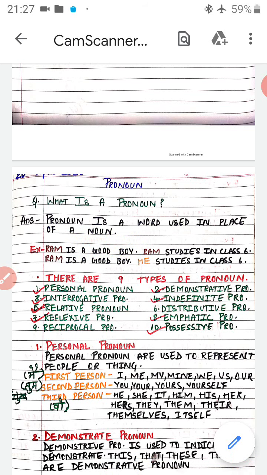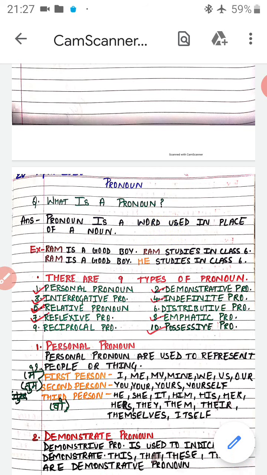For example, Ram is a good boy. Ram studies in class 6th. What is the noun over here? Ram and Ram. Ram is the noun over here. But when we are reading this sentence, Ram is being repetitive in every sentence.